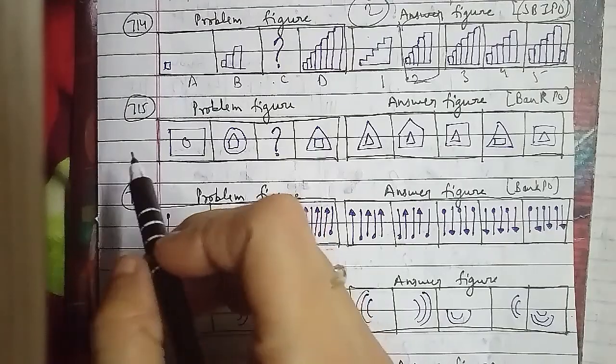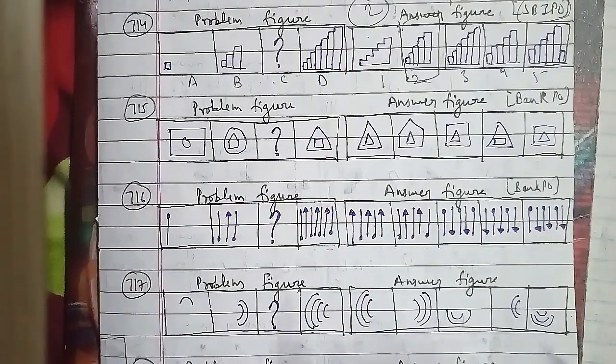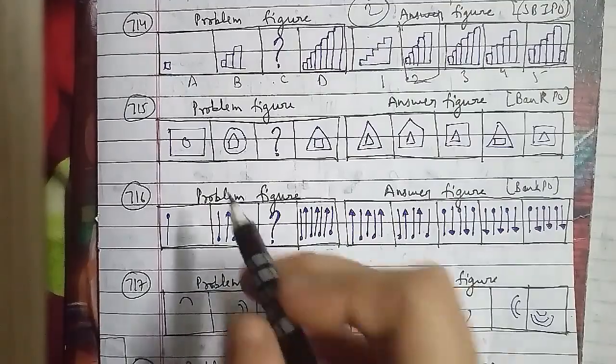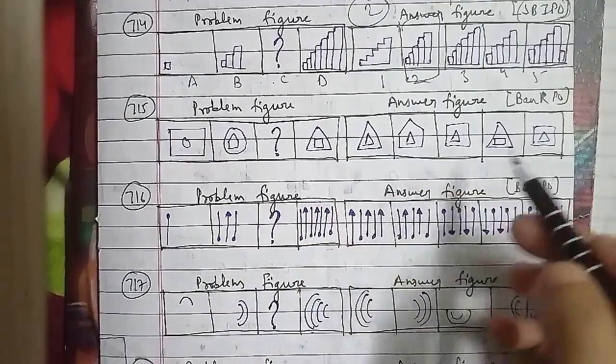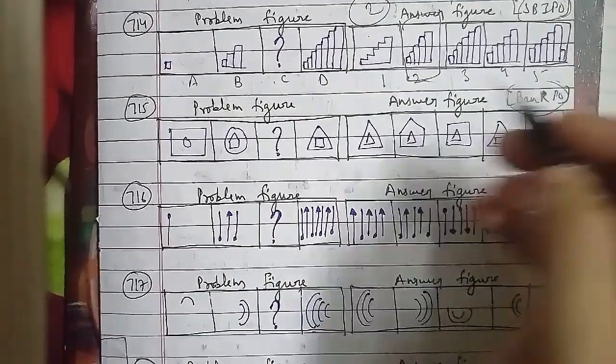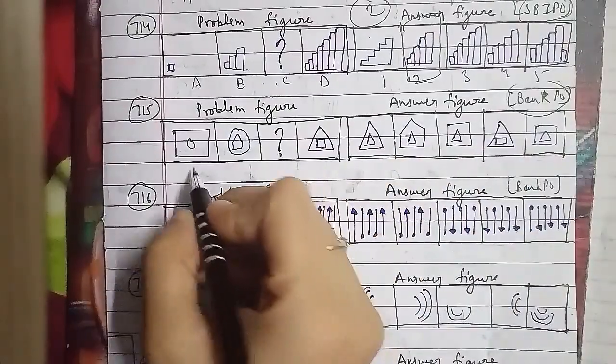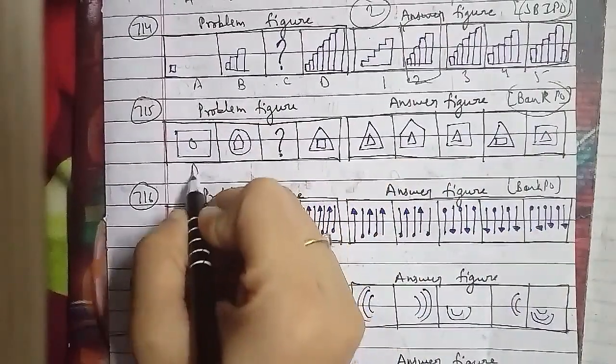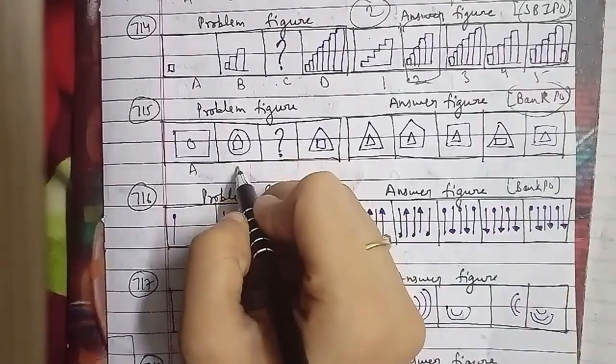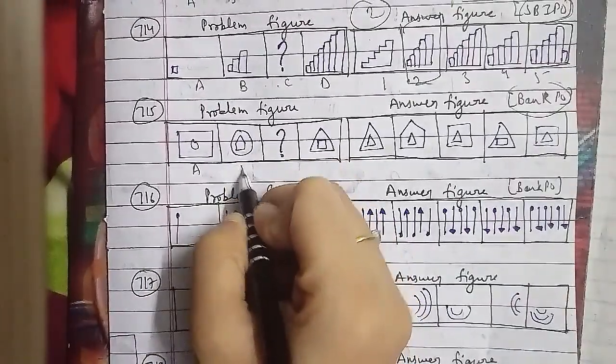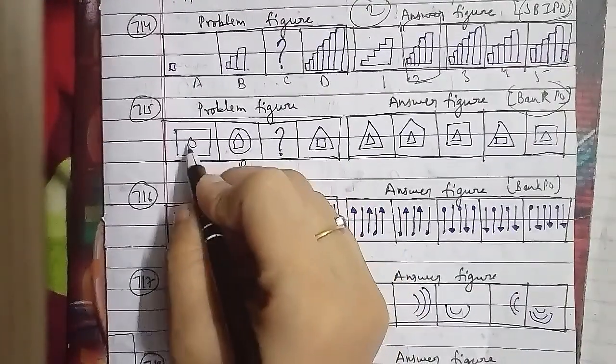So here we'll go ahead with the 715th question of the session. That is your problem figures, and these were the answer figures which have been asked in the bank PO question paper. Here we have a rectangle, then we have a circle inside, that is your figure A. Then inside, a pentagon, then we have your figure B. So you can see that the inner figure will become the outer figure.